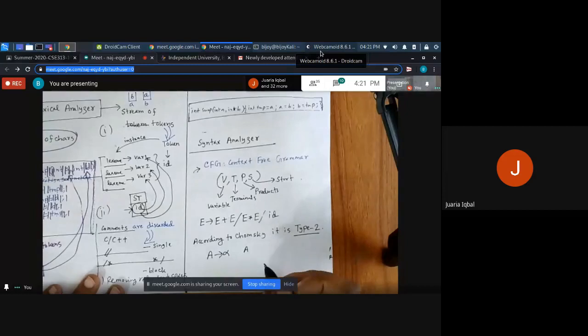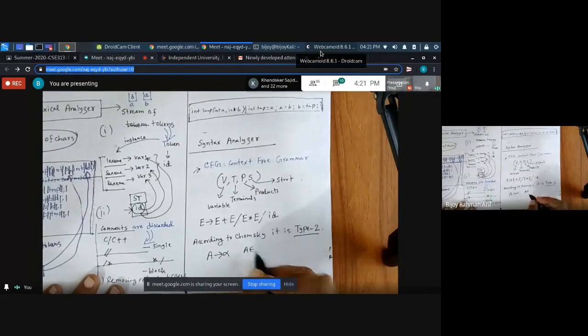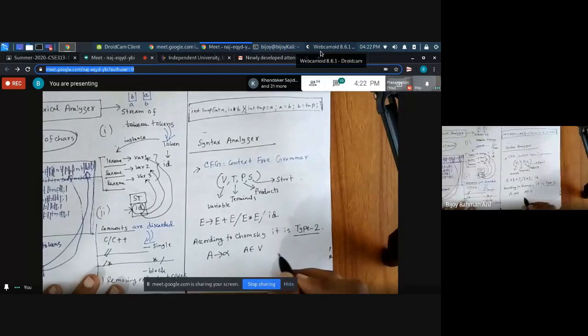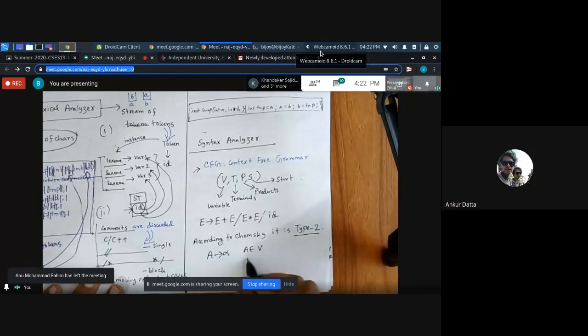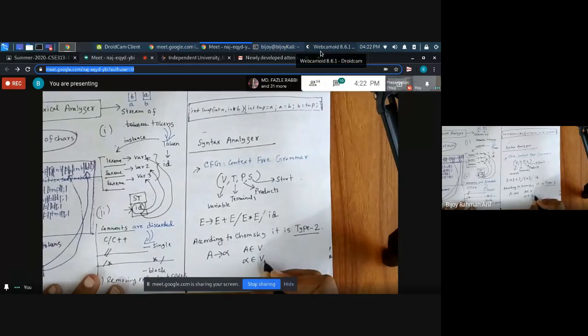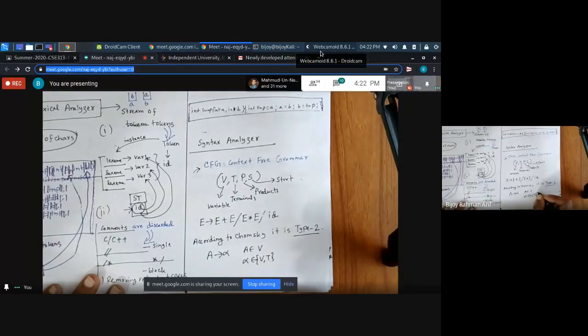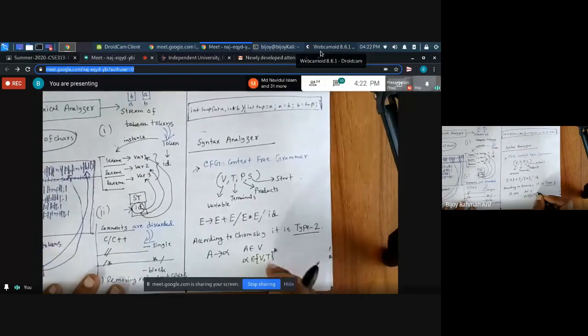A belongs to V. A belongs to variable. Good. And alpha belongs to? Variable union terminal, whole star. Fantastic. That means any appearance of variables and terminals can be possible.